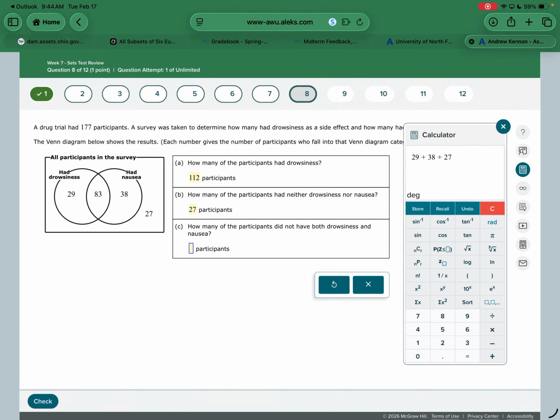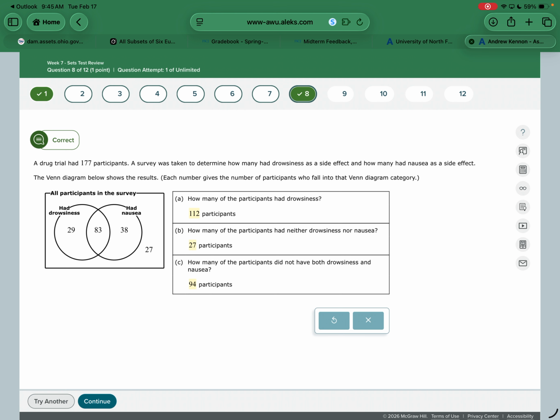We'll check that real quick to make sure I read it right. But yeah. So be careful of those, the wording of those. Like go through each one. Like just think about it. If you're asking people if they had both drowsiness and nausea, even if they had drowsiness, they're going to answer no to that question because they didn't have nausea. They didn't have both.